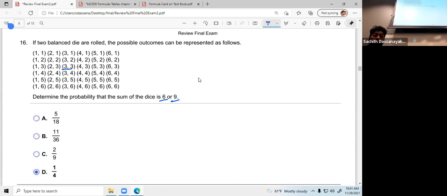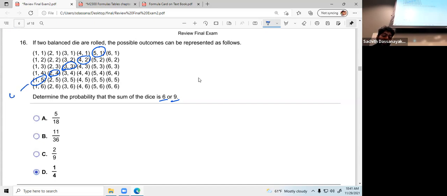2 4. 4 2. I think these are the, no, 5 3. There are many, right? This one, I mean 6. Okay, sum is 6. And 5 1. See, they are always like diagonal shapes. Yes, these are the values.